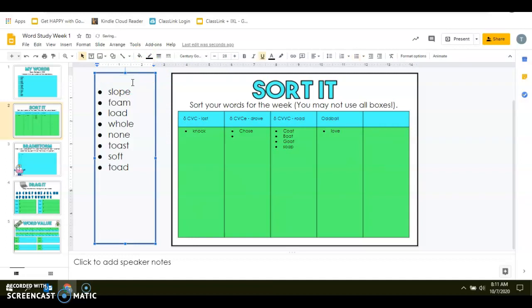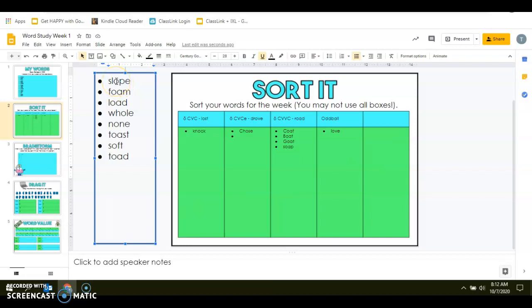All right, deleting this and going to our next word, slope. Slope. Do we hear a short O or a long O? Slope. Well, I can hear that O in there. I think that I'll be leaning towards our second or third headings. Then I will look at what types of patterns we have going on. S-L-O-P-E.